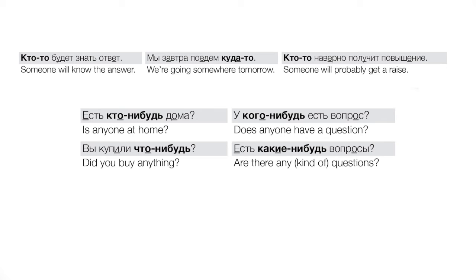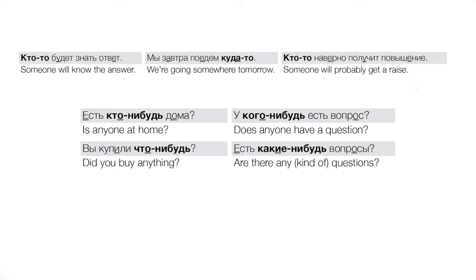Вы купили что-нибудь? Okay, did you buy anything? Okay, now there's a good example. We can translate this. Well, actually, all of these I just noticed, right? In these questions we do often translate these не будь words as any, right? And again, I think that's one major reason why a lot of books will say, well, не будь means any, and то means some, right? But we've already seen that does not hold up very well at all, actually.